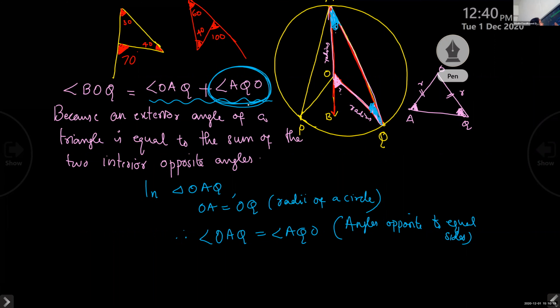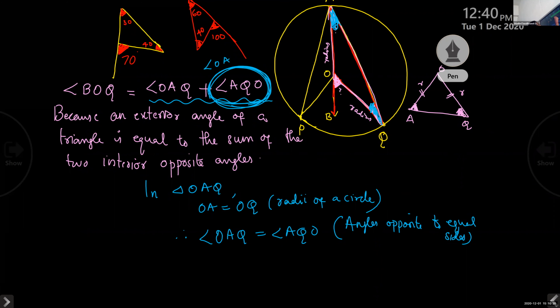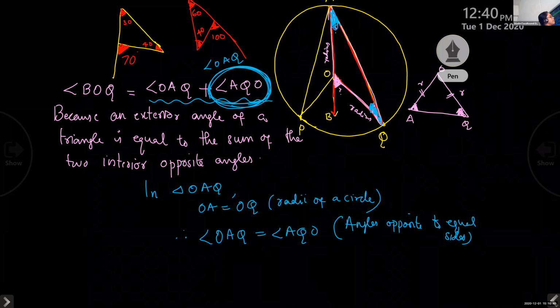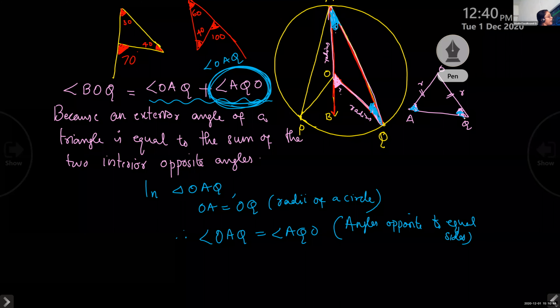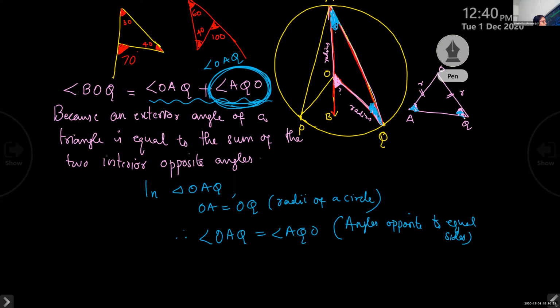So, why should we give a special name AQO for that? Angle AQO, there is no need of giving the name like that because both are equal, right? Shall I give the same name OAQ because both are equal? Why should we give AQO? Because both the angles are same. OAQ and OQA are same. So why should we give a separate name to it? Shall I give the same name OAQ there?